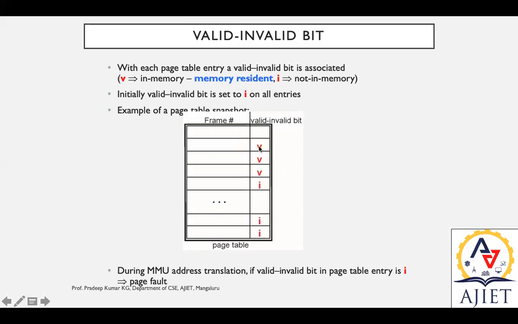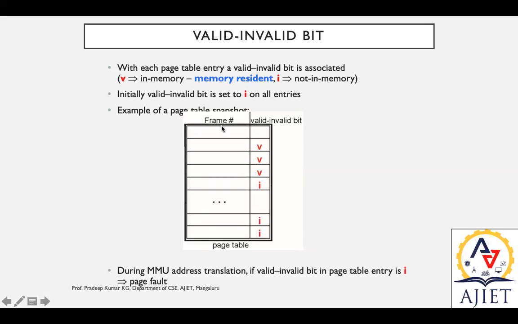V represents valid, I represents invalid. V represents data which is available in the memory, that is memory resident. I is invalid for the time being, because it is not in the memory, so we search the storage, the disk, to trace out where it is available. Initially the bit is set to I.